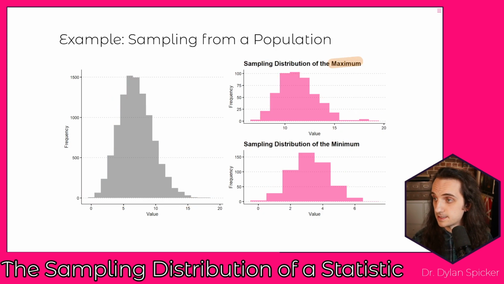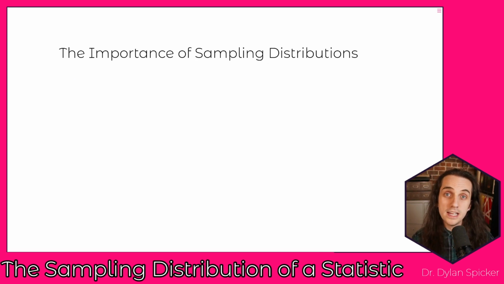So whether that statistic is the maximum, the minimum, or something else that we haven't looked at here at all, if you combine the population distribution with that statistic, then it's going to give rise to some distribution. And that distribution is what we call the sampling distribution. And so this is going to characterize the random behavior of either the maximum or the minimum from the samples that we can draw. Okay, so why do we care?